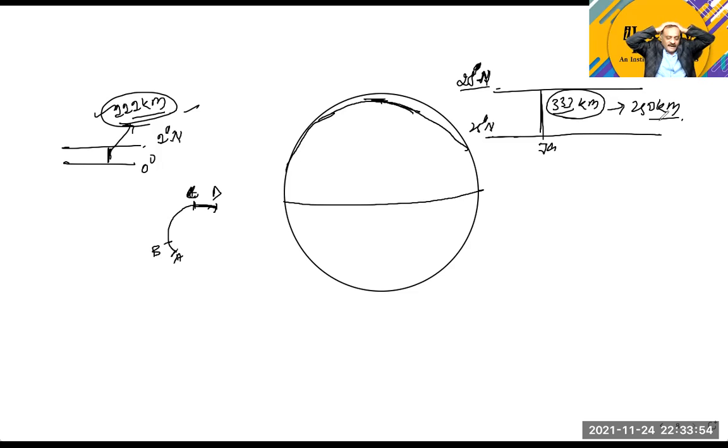So just for your instantaneous calculation, you can take the difference between the two latitudes of the places, multiply it by 111, and you can find the linear distance between the two places. This is the importance of the latitude.